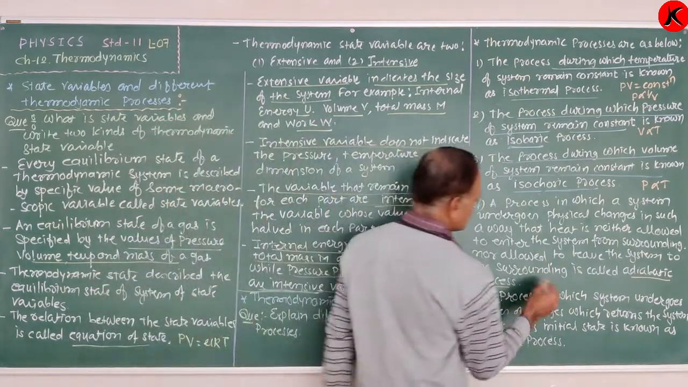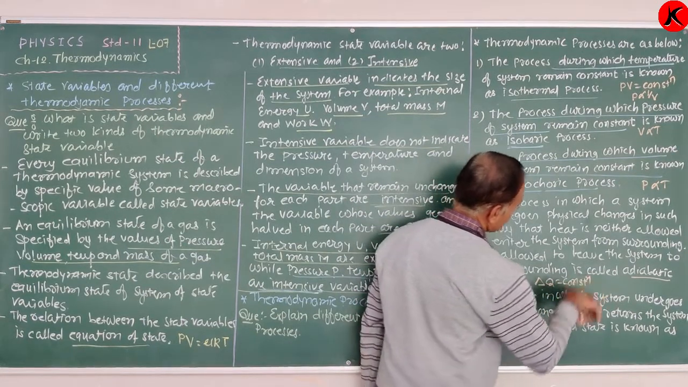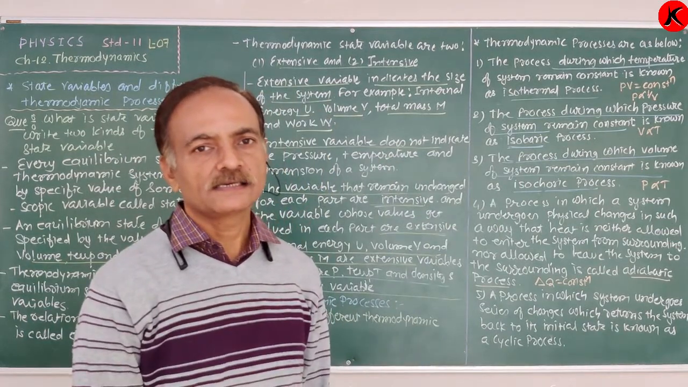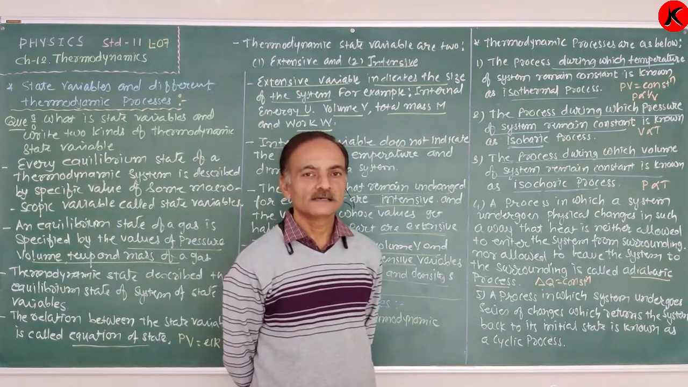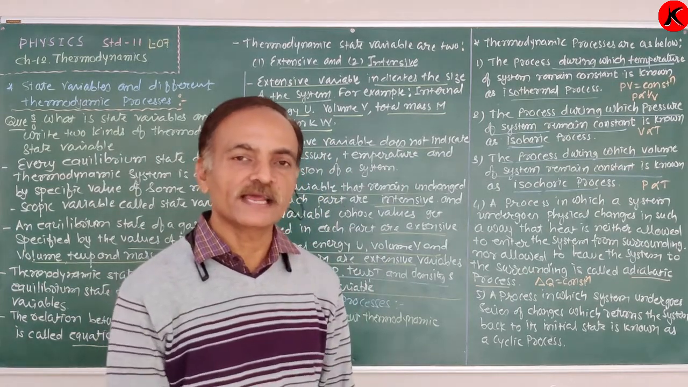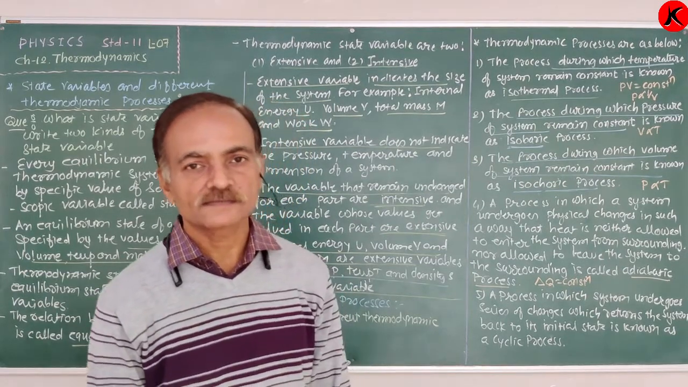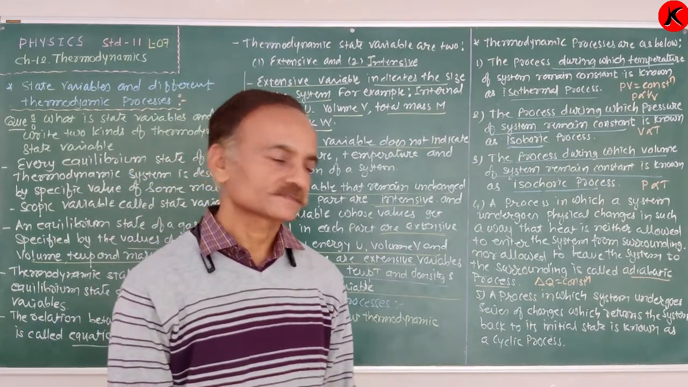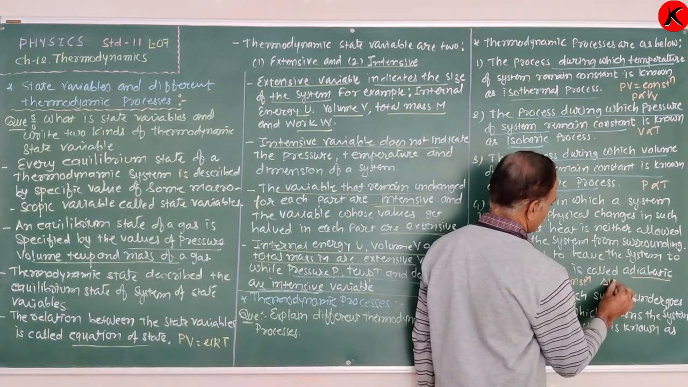So in short, there is no exchange of heat. That means no exchange of heat takes place. If the exchange of heat does not take place, what happens? The internal energy of a system remains the same. The internal energy of a system also remains constant. Delta U is also constant. Therefore, the change in internal energy of the system is zero.